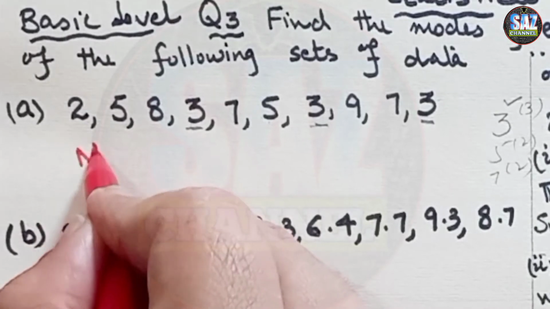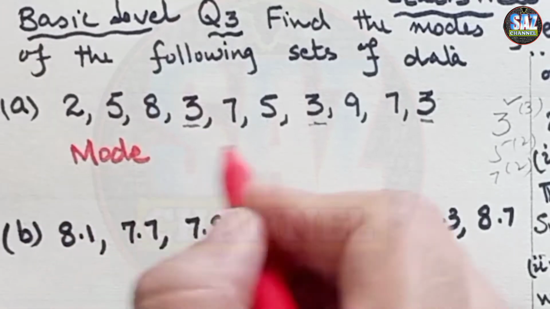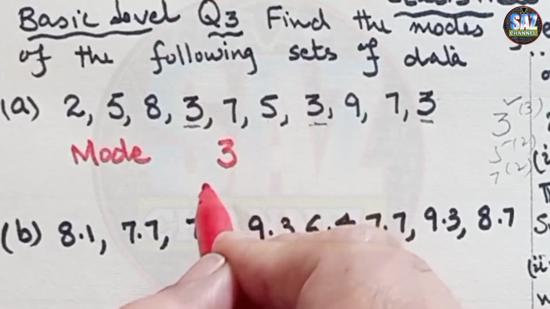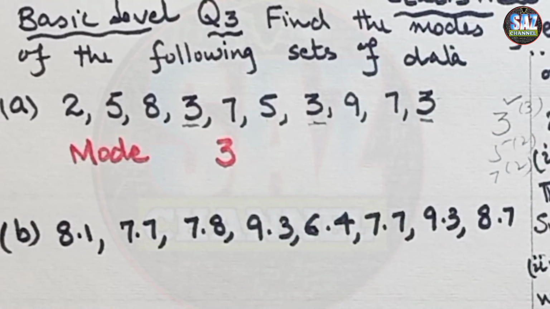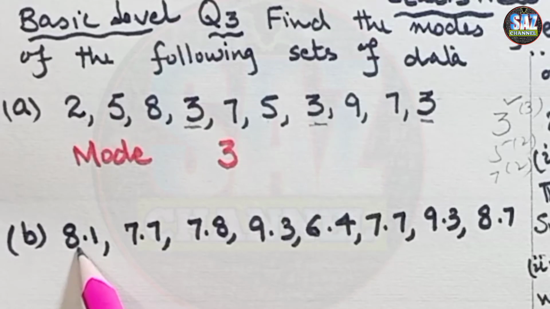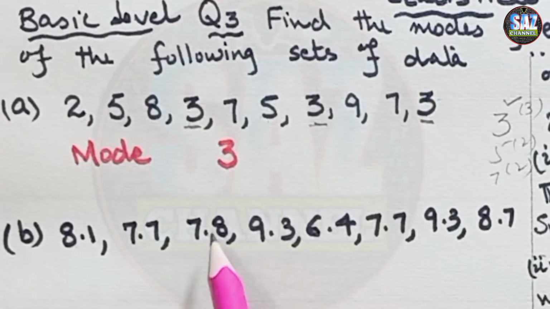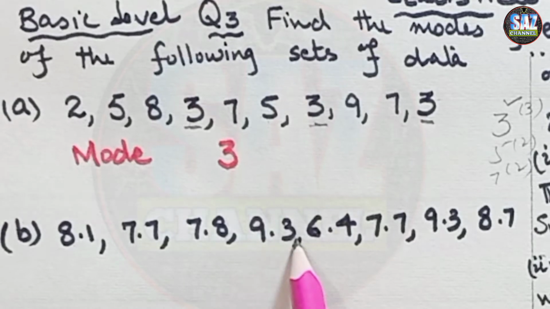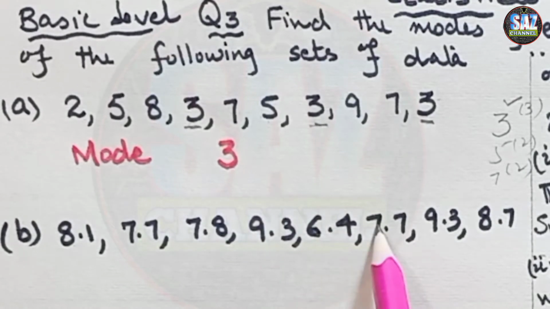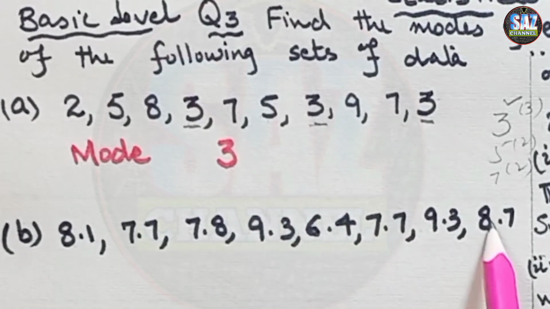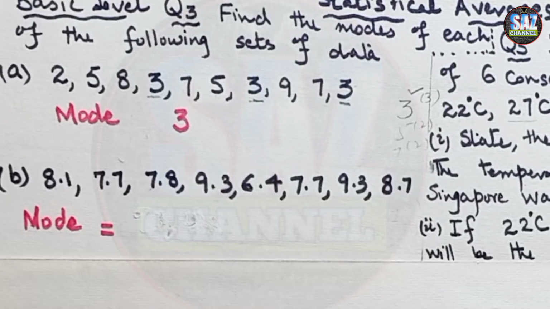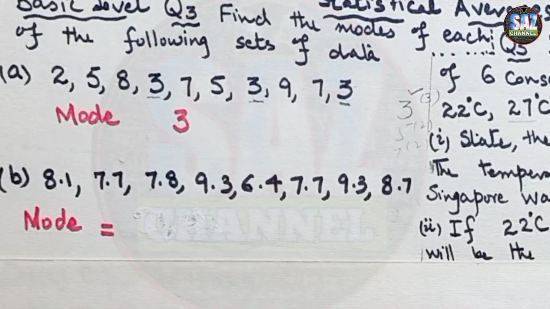I hope it is a really easy question, and everyone can secure 1 mark out of it easily. Moving to the second part, it has the entries 8.1, 7.7, 7.8, 9.3, 6.4, 7.7, 9.3 and 8.7. Let's see which number is repeating the maximum number of times.